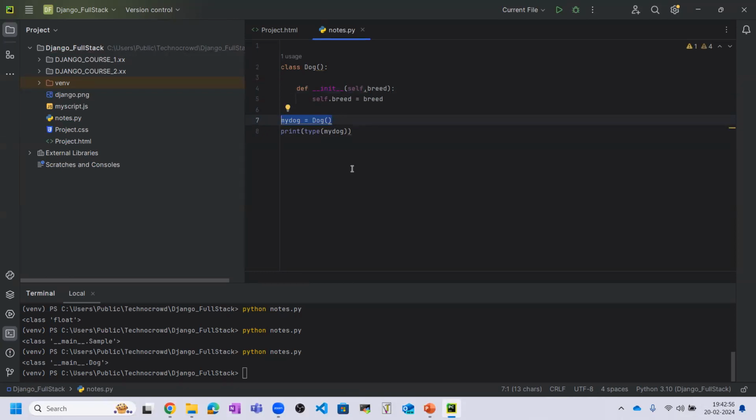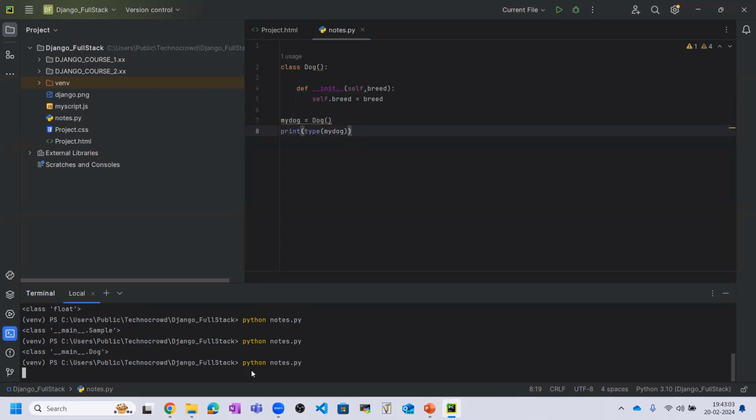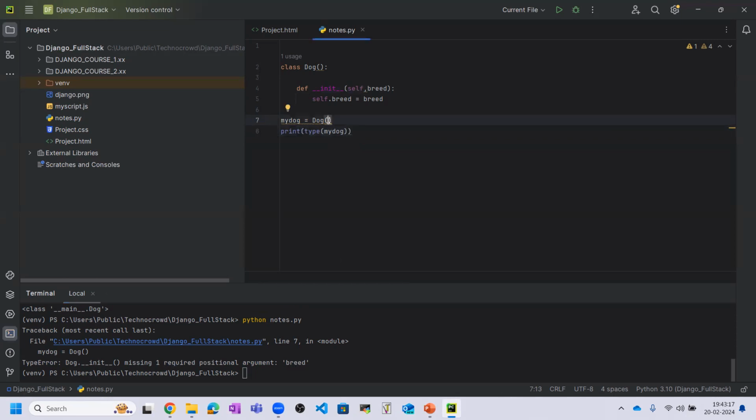Now I need to check the type of my dog in this case by using the init method, and we can see it is saying this is the error: dog.init missing one required positional argument breed. So basically we need to pass some default parameter here inside the class, then it will take.